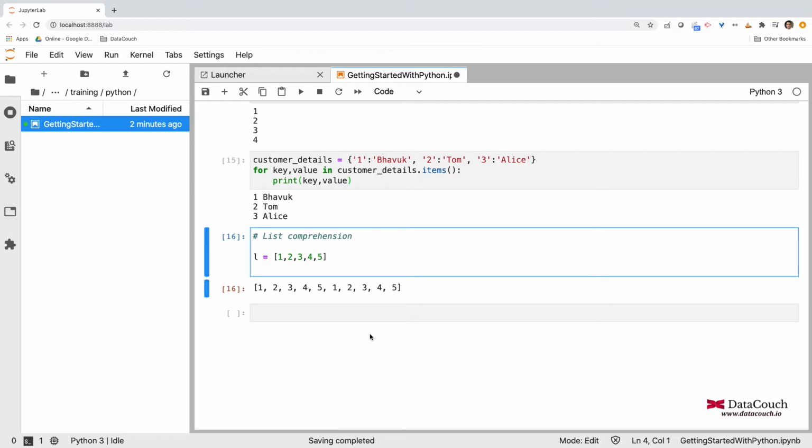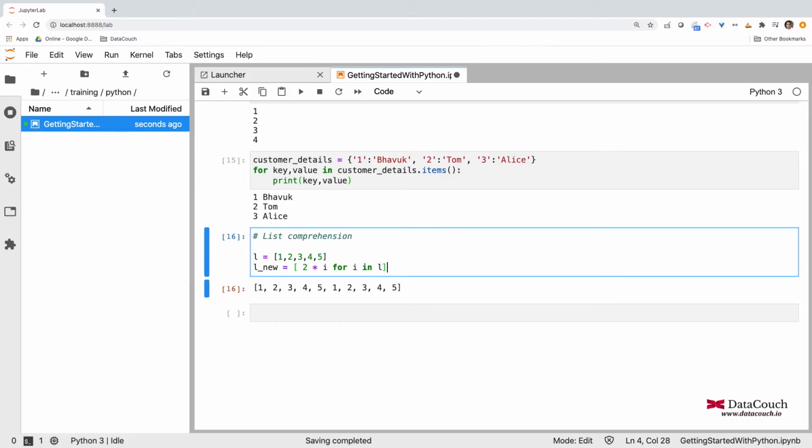So for doing that, I'm defining, let's say, L new. L new is the new list that I want to get, and this list will be created using various elements. So let's say we have I as an individual element, and I want to multiply that with 2, and I am saying for I in L, right?